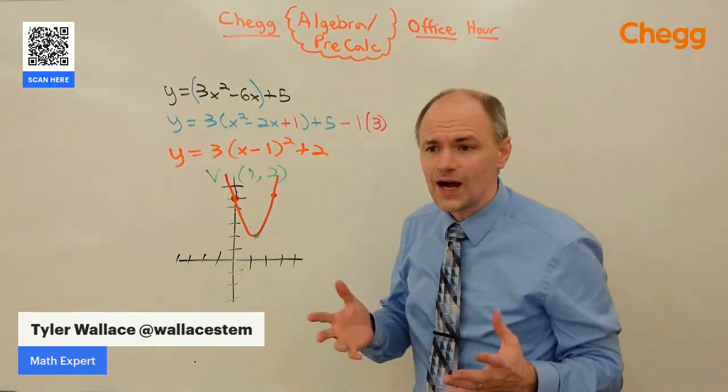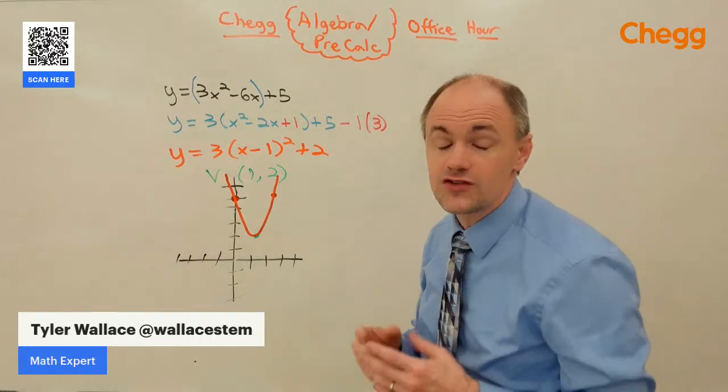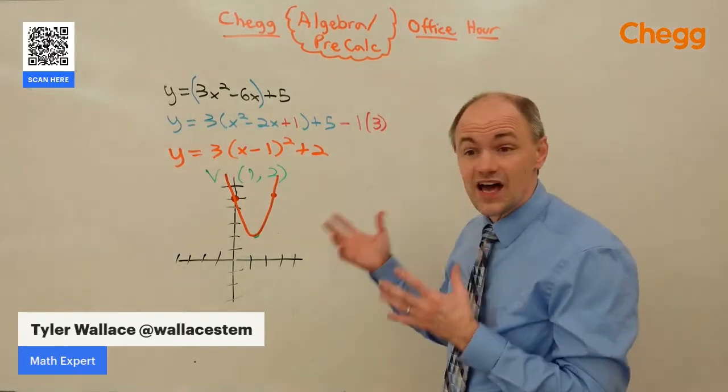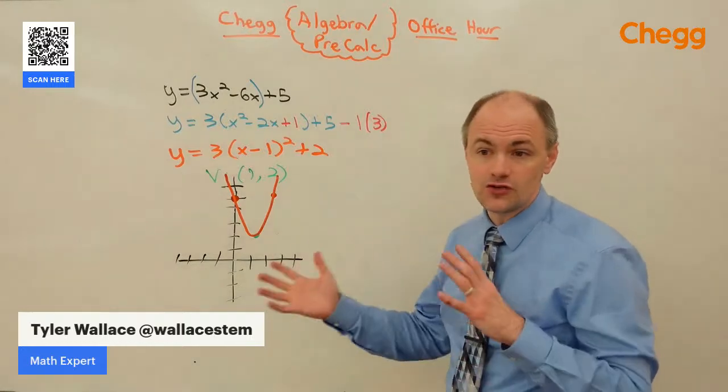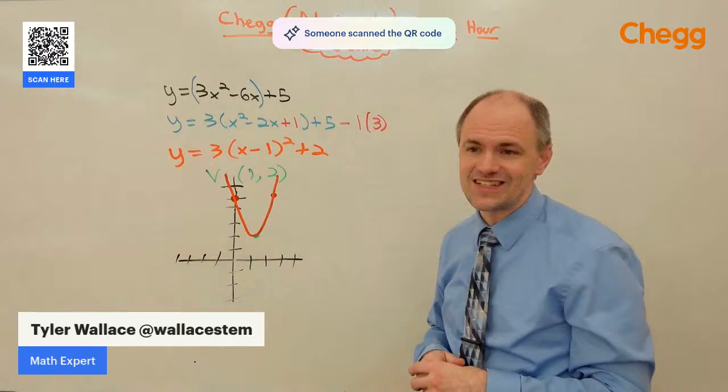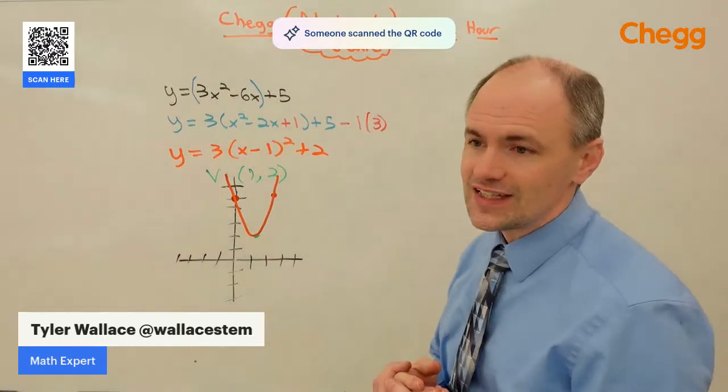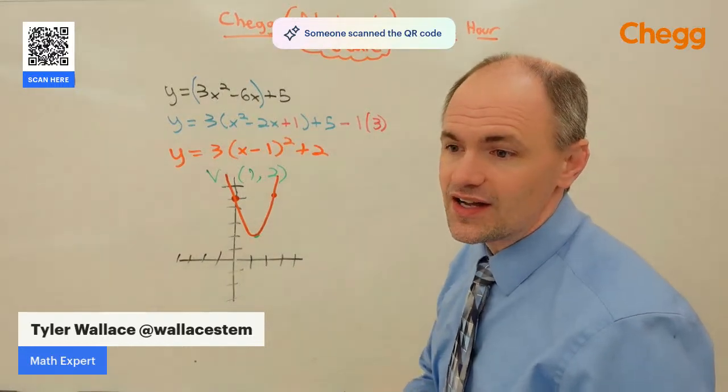And so I did a couple graphs for you. I didn't know which type of graph you specifically wanted to see. So if you want to see another specific graph, we could do a graph by tables. We can do a graph by sine, cosine. We can do phase shifts, all sorts of exciting stuff. If you want to see a different type of graph, let me know in the comments.